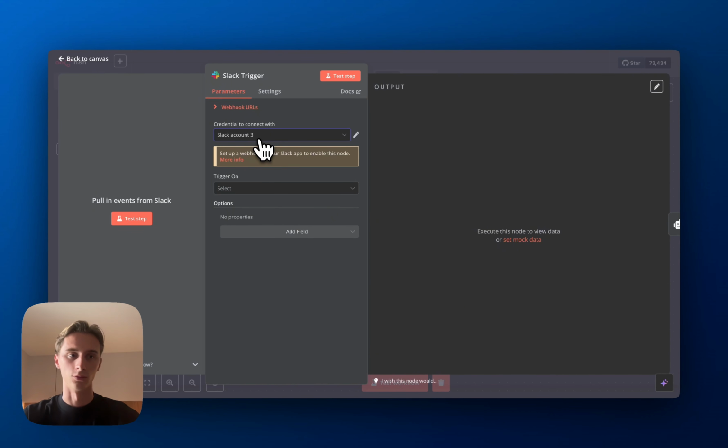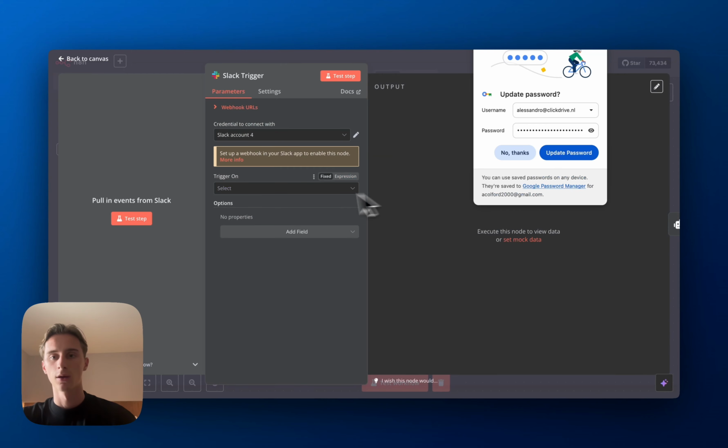And what you'll do is you'll go to OAuth and permissions. And here you see the bot user OAuth token, and you're just going to copy this code like this. And then you press on save. And when it shows a green message, that means that it has been connected correctly.